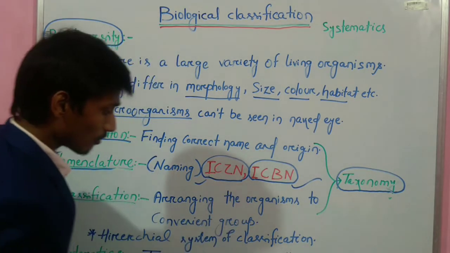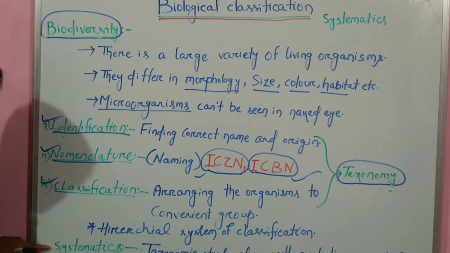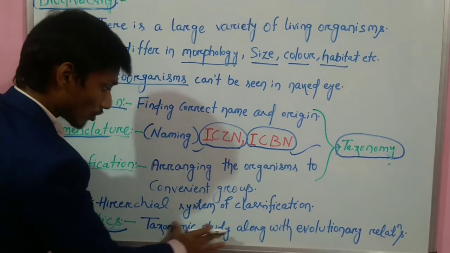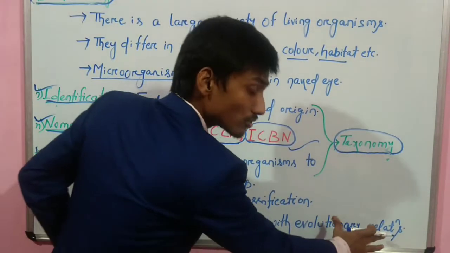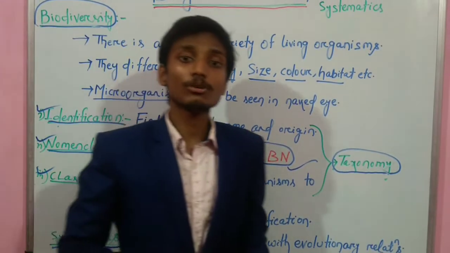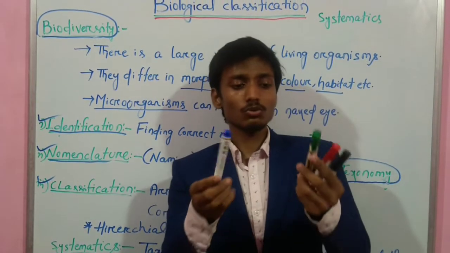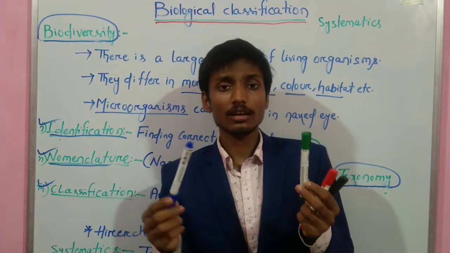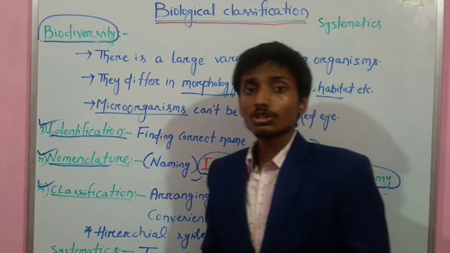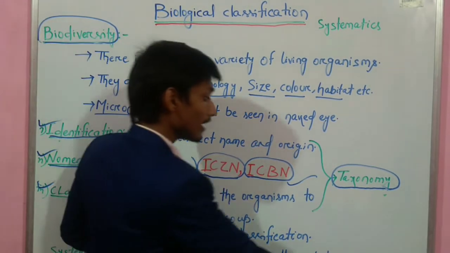Another word you will see is systematics. What is the meaning of systematics? Taxonomic study along with the evolutionary relationship among organisms is called systematics. For two organisms, we will study them taxonomically, and we will also study their phylogenetic or evolutionary relationships.